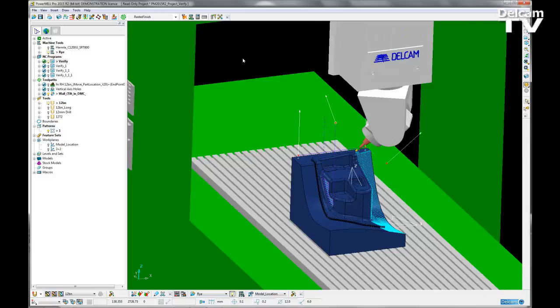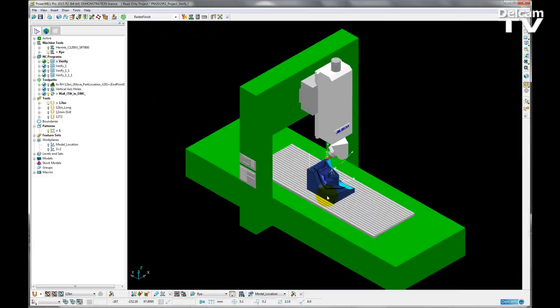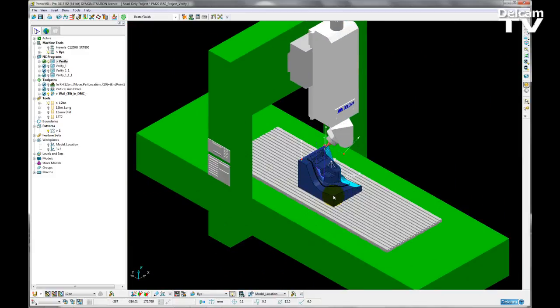So in summary, project verification is a huge improvement in the effectiveness of gouge and collision checking all aspects of a toolpath and of an NC program, including connecting moves. All collisions between the tool holder, the machine tool, and gouges against the model for toolpaths are completely checked in one click using project verification.